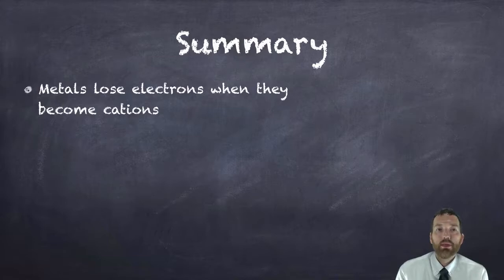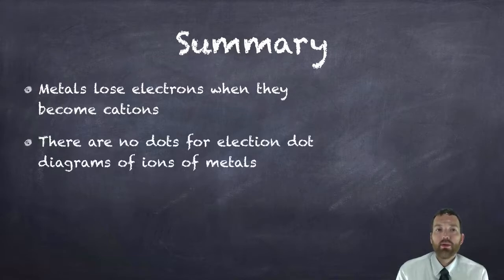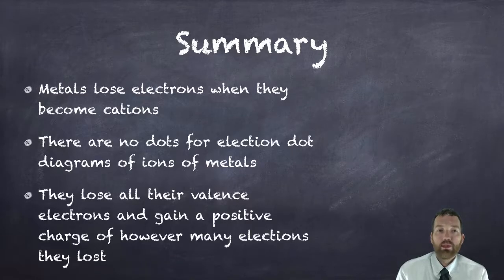Metals lose electrons when they become cations. They do this because of their weak pulling power in their nucleus. So they lose their dots, and you show no dots on the electron dot diagram of an ion for a metal. So they lose all their valence electrons, but they're going to gain a positive charge of however many electrons they lost.